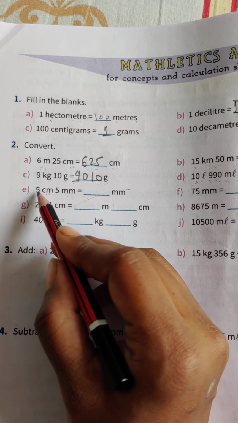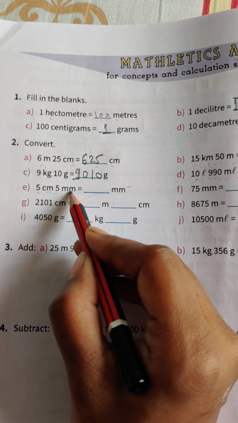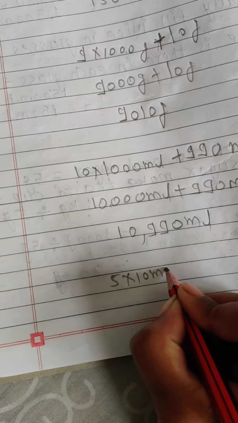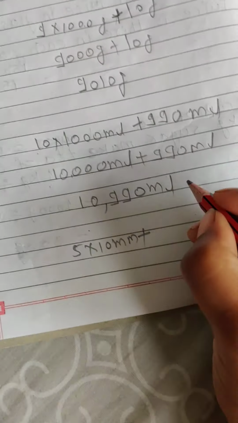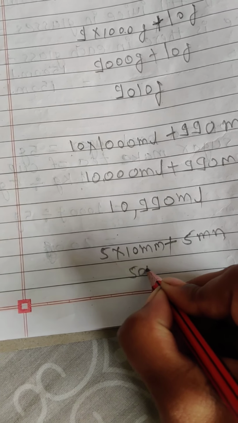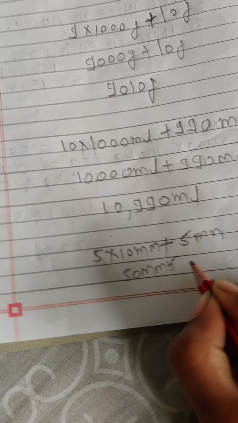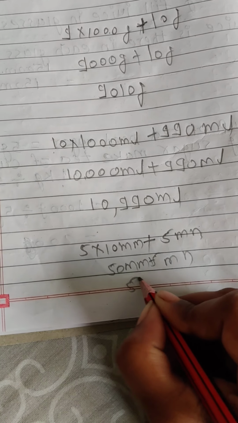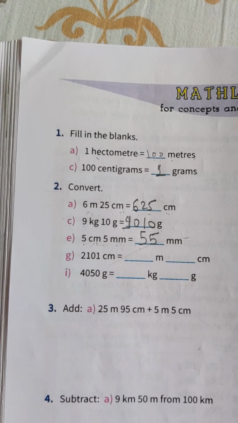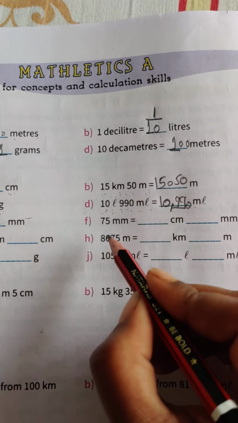So now 5 is converted into millimeters. 5 into 10 is 50 millimeters plus 5 millimeters, we get 55 millimeters. Okay.